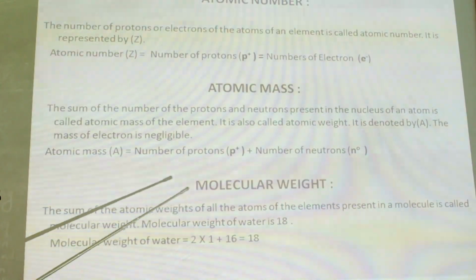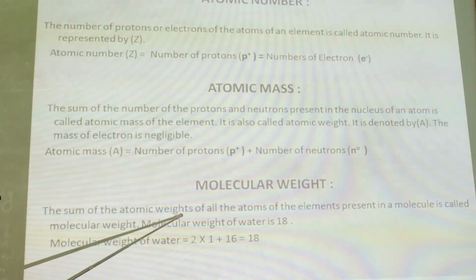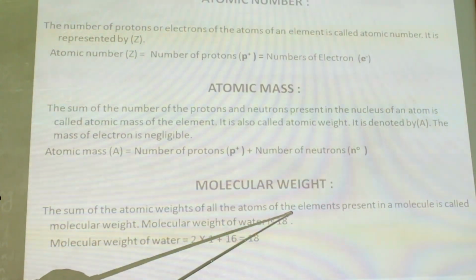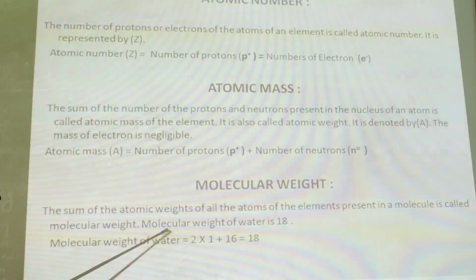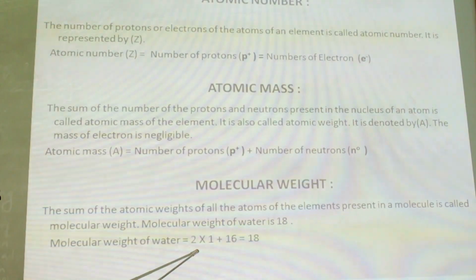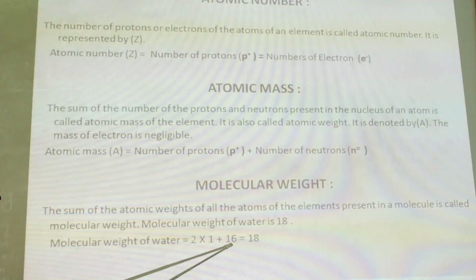Molecular weight. The sum of the atomic weights of all the atoms of the elements present in the molecule is called molecular weight. Molecular weight of water is 18. Molecular weight of water is 2 into 1 plus 16. That means 2 hydrogen, and 1 hydrogen has atomic mass 1, but 1 oxygen atom has 8 protons plus 8 neutrons. That's why 16, and altogether the sum will become 18.